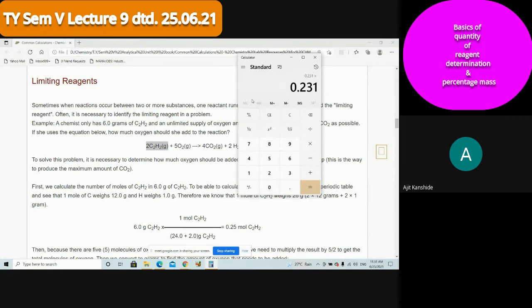Into how many should I multiply so that I get the moles of oxygen? 2.5. So what's the answer? 0.5775, or you can consider 0.578. It's the making-even rule. So those many moles of oxygen I want.